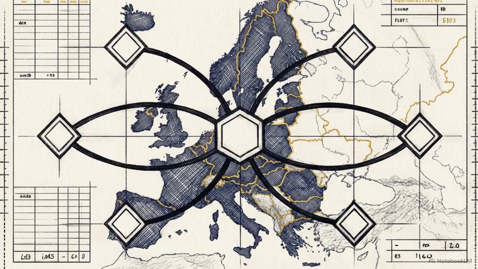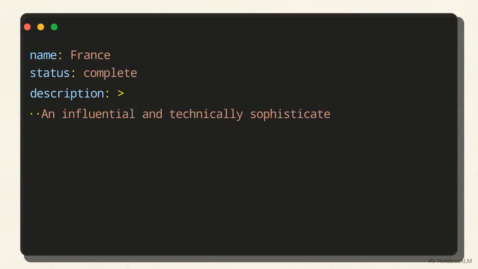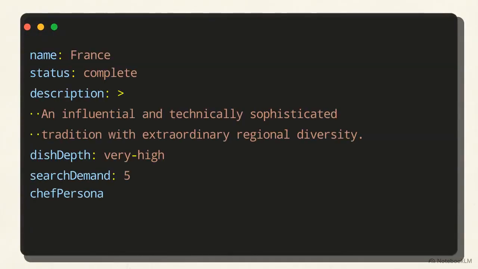To test this architecture, we use a specific case study, building a master taxonomy of European cuisines to determine the viability of generating individual AI chef personas. The required output is a highly calibrated YAML schema, a human-readable data formatting language used for configuration files, that evaluates each country on culinary depth and English language search demand.